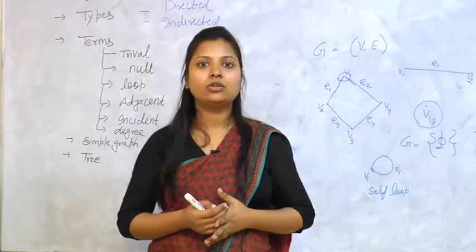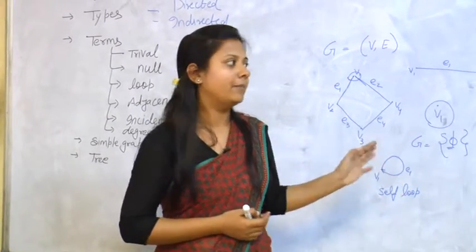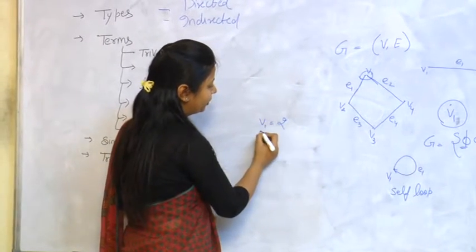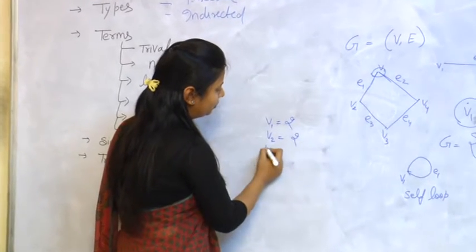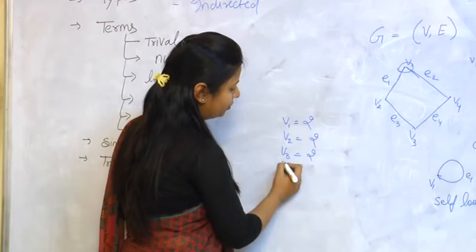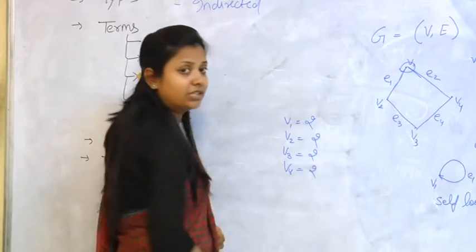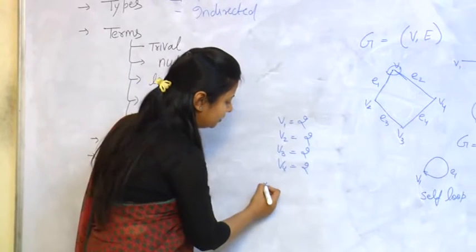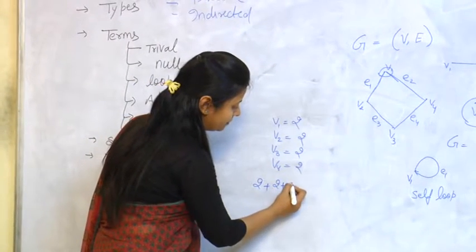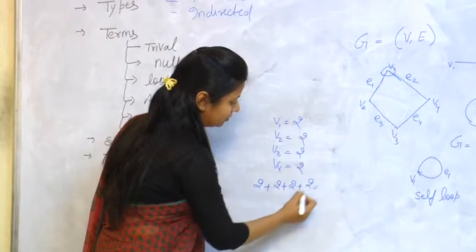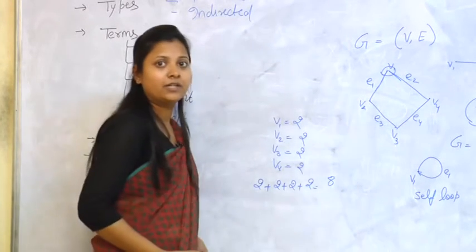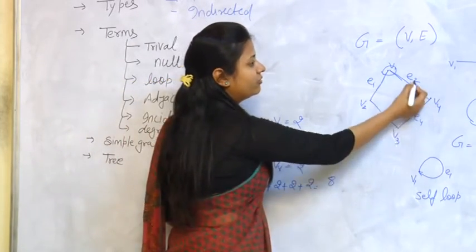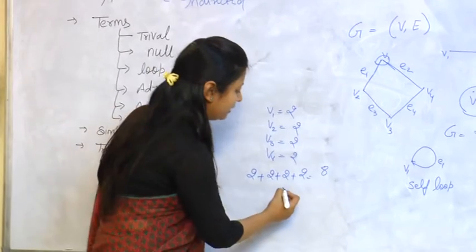Now what is the Euler theorem? We will take this by this example. In this, V1 has degree 2, V2 has degree 2, V3 has degree 2 and V4 has degree 2. If we sum all these degrees, then what is the result? 2 plus 2 plus 2 plus 2. Total is 8. The number of edges in this graph is 1, 2, 3, 4.